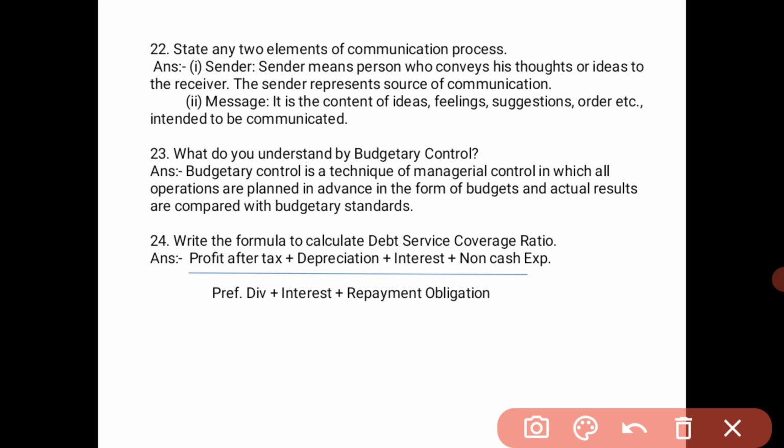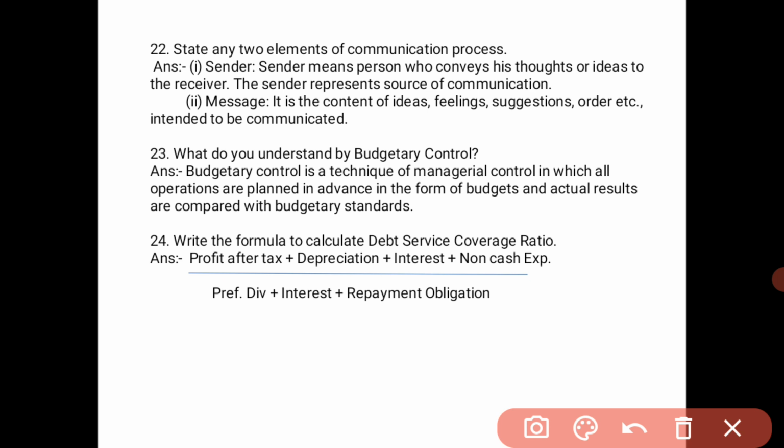Profit after tax means the profit after reducing the tax. Depreciation is the reduction in the value of the asset. These are the items you have to write while calculating the debt service coverage ratio. This is the formula.